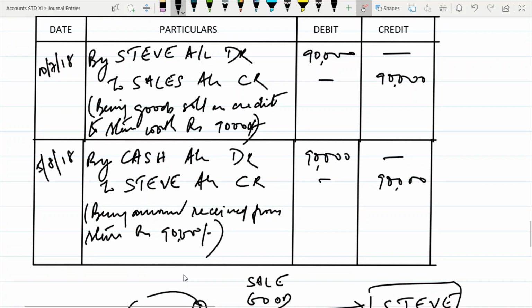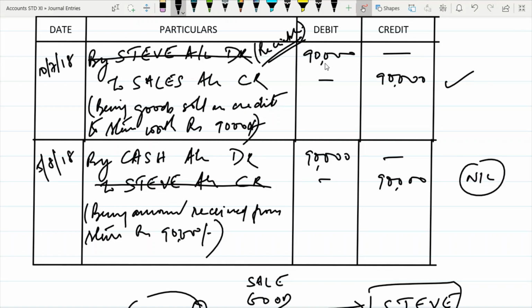So in this case also debit side is equal to credit side. Here also debit side is equal to credit side. If you look at this, Steve account here is debit and Steve account here is credit. So the first part tells us that it is receivable from Steve. We still have to receive the money from Steve. And the second part of the transaction tells us that the amount is nil now. Whatever we were supposed to receive from Steve has been received.